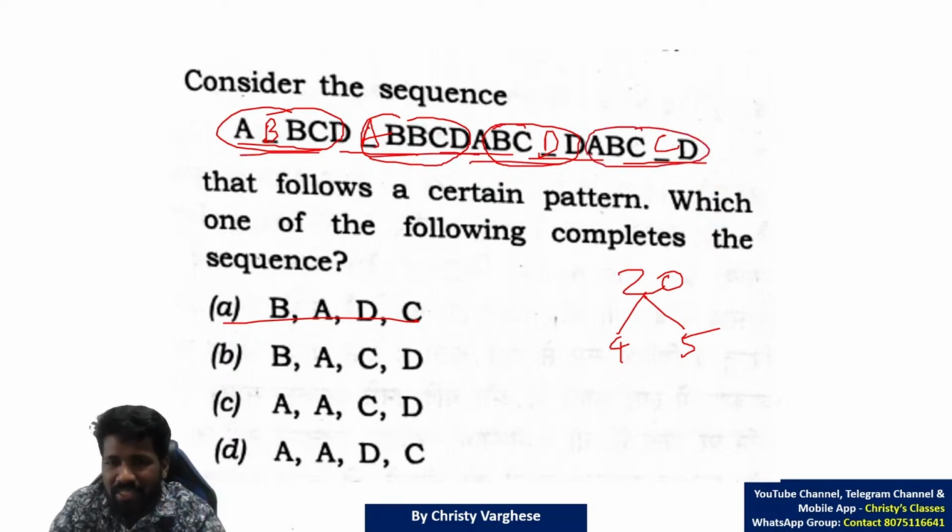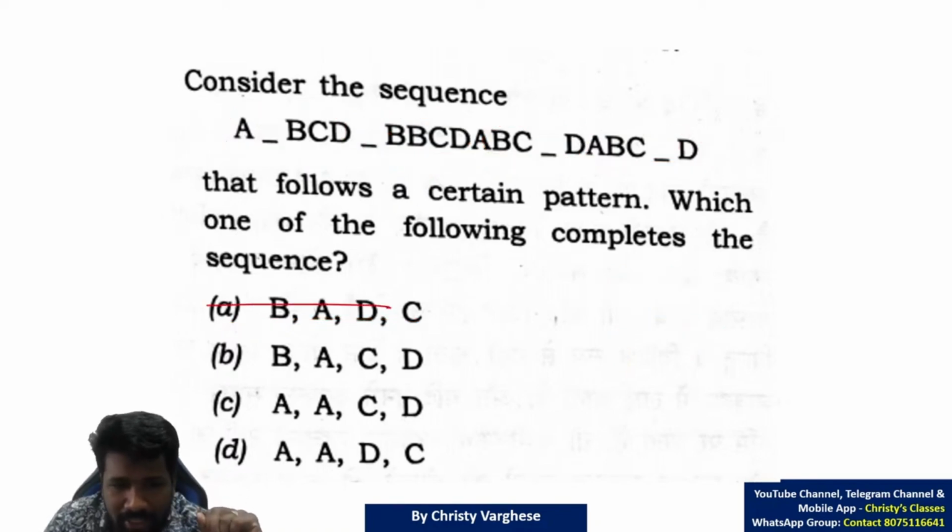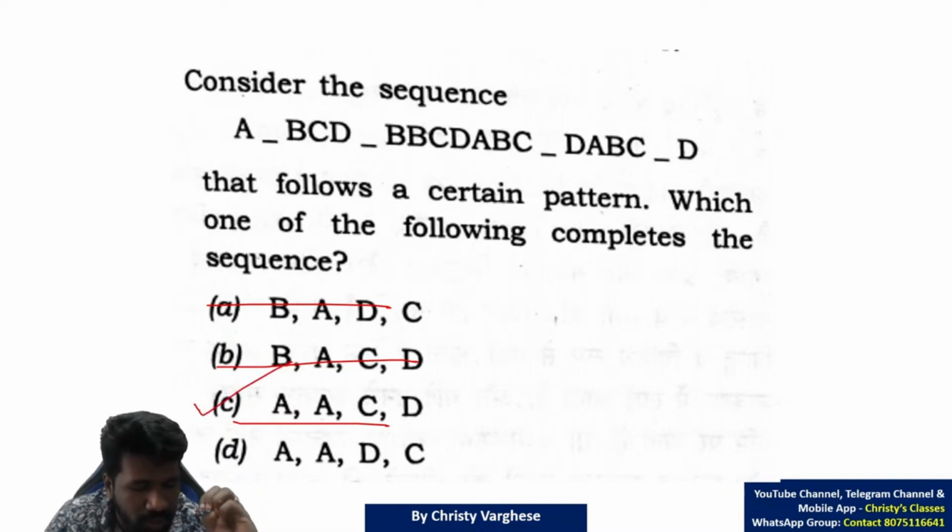And again A B C C D, that is not a consistent pattern. So that also can be eliminated. That means groups of 4, groups of 5, both patterns are eliminated. So option A is not the answer. Same way, try option B, option C. I will just directly go to the correct answer.